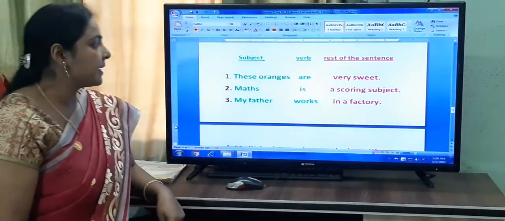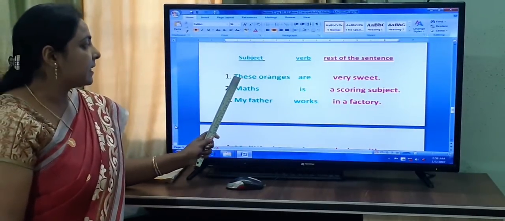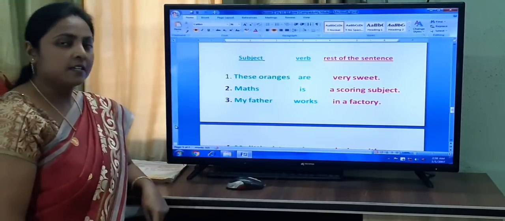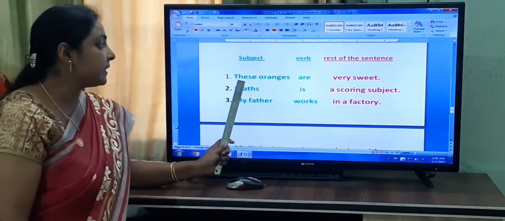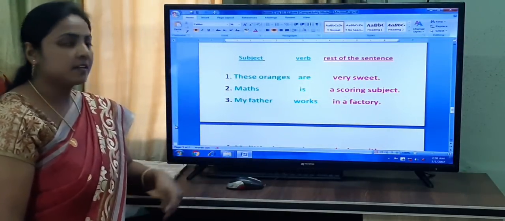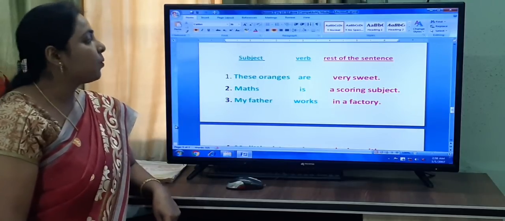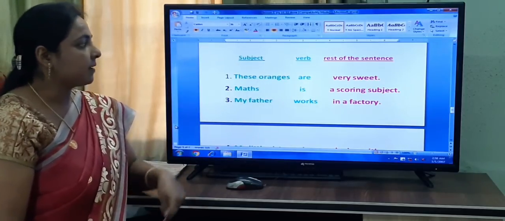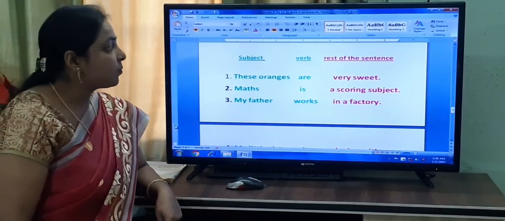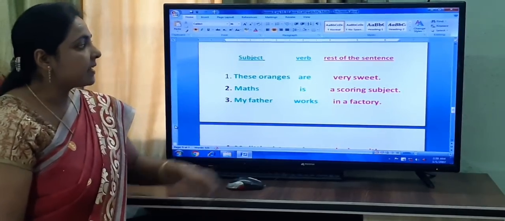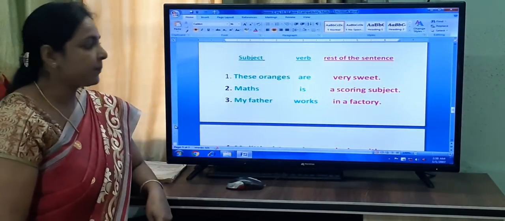The first one it has written here, these oranges. Now what is this? These oranges. And what is the verb? Are. And what has it given here? Predicate, very sweet.